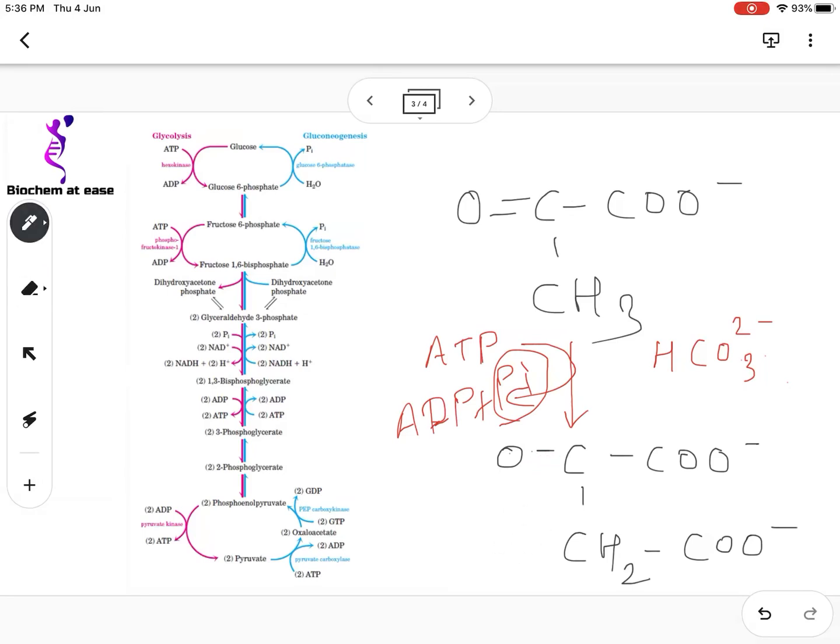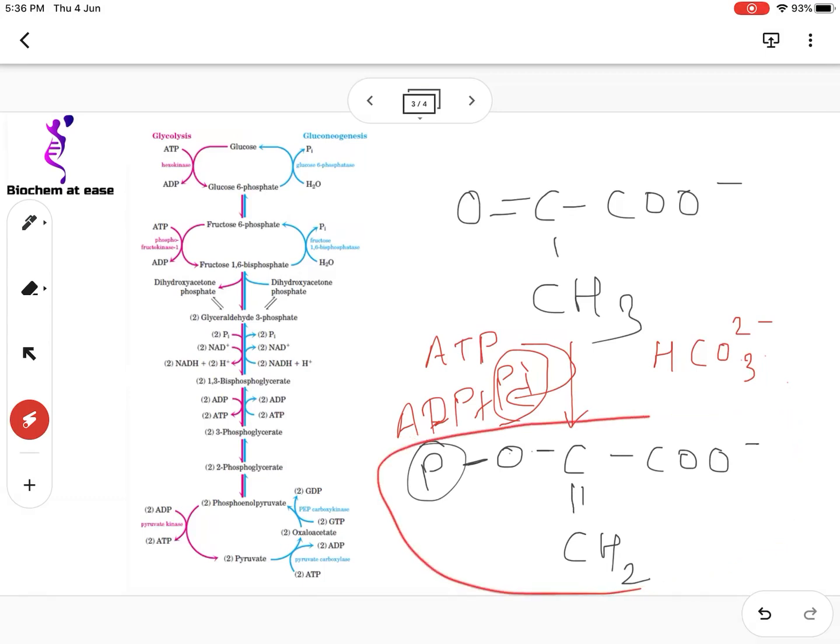So we can write this molecule as this one, and we will introduce a double bond over here. There is decarboxylation as well, because phosphoenol pyruvate is a 3 carbon compound. So in this way, a molecule of phosphoenol pyruvate is formed from the oxaloacetate.